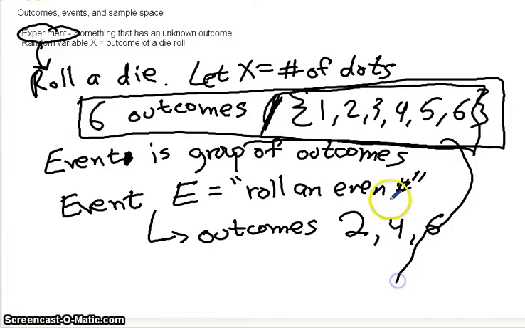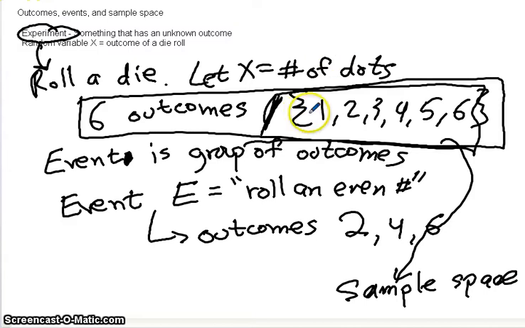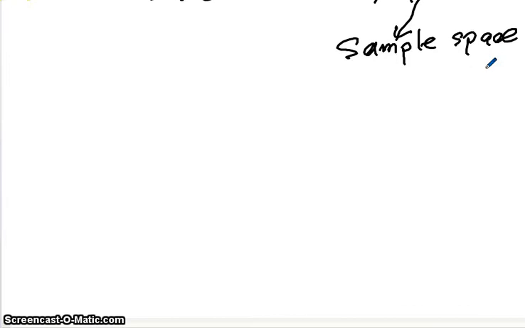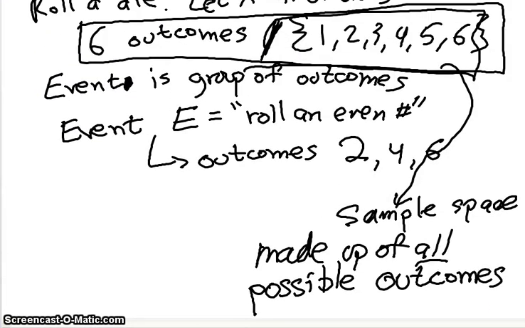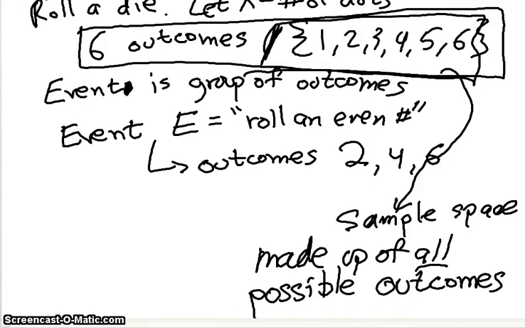This is my sample space. The sample space from this experiment is 1, 2, 3, 4, 5, 6. Like I said, the sample space is made of all possible outcomes.